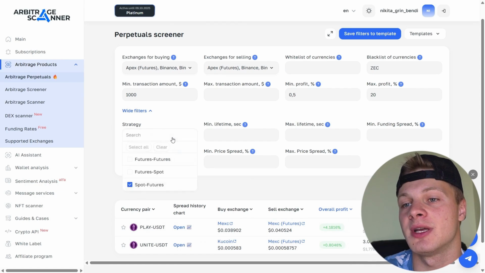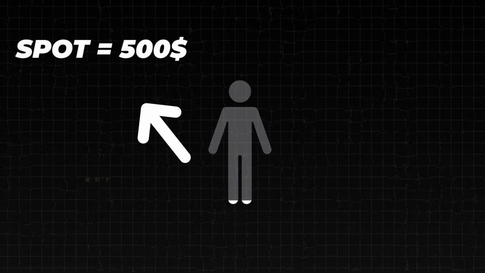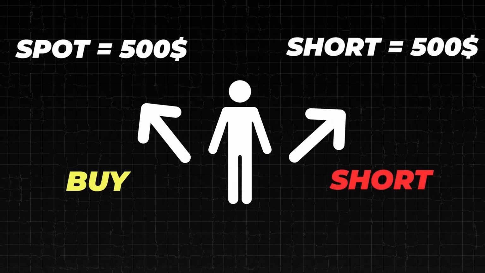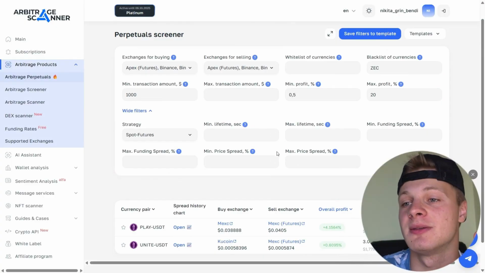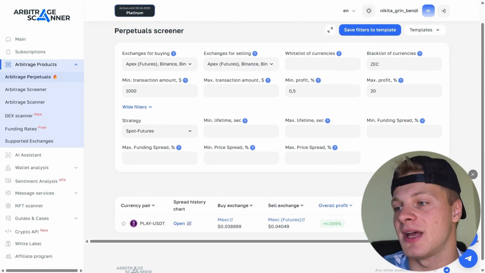That's it. And of course, regarding strategy, for example, I personally like spot plus futures, meaning we buy cheaper on the spot market and short higher on the futures market. When the prices converge, we lock in the spread and take the profit. Next, you can set the maximum funding rates, price, profit, and spread. In other words, you can customize the settings to your preference and start arbitraging.